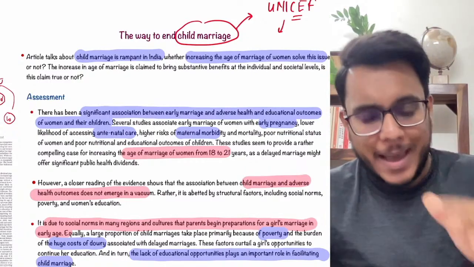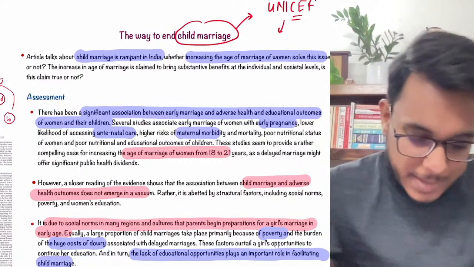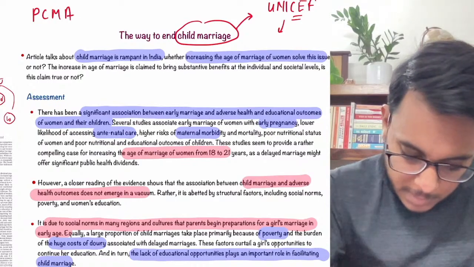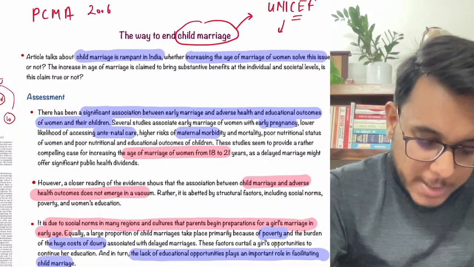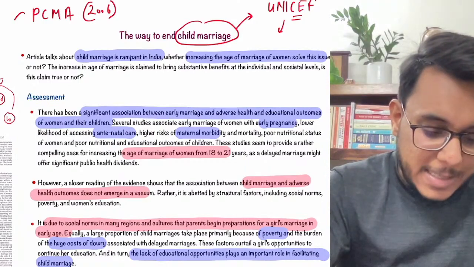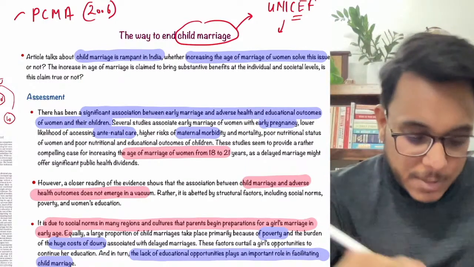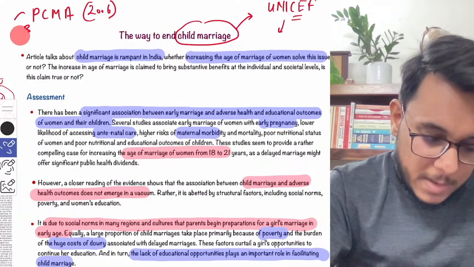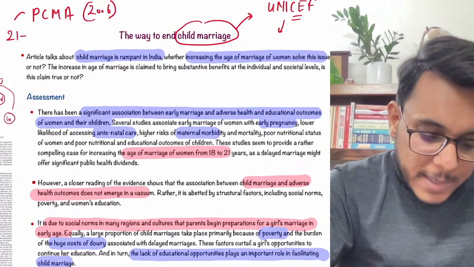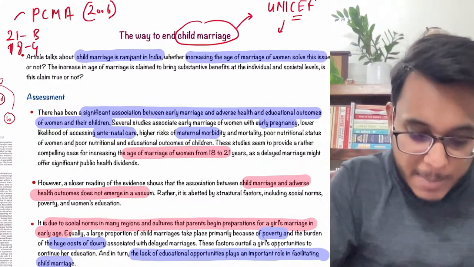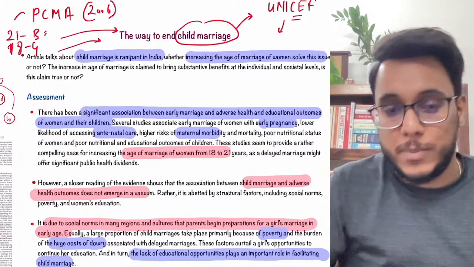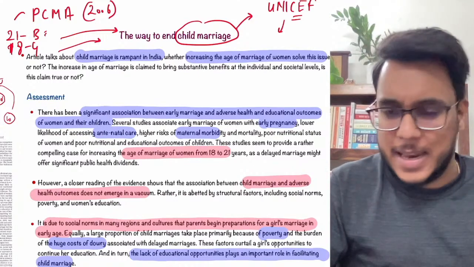Now the legal age for marriage in different countries is different. When we talk about India, in India we have a law, that is PCMA, Prohibition of Child Marriage Act 2006. Under this particular act, it is said what the legal age will be. So it is 21 years for boys and 18 years for girls. So it means if any boy is getting married below 21 years, it is a case of child marriage. If any girl is getting married below the age of 18 years, it is a case of child marriage.